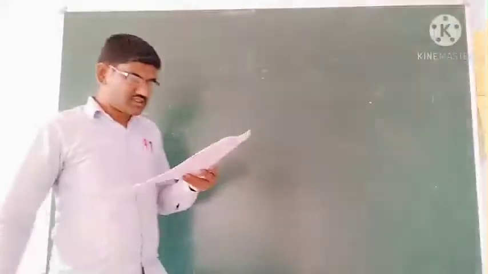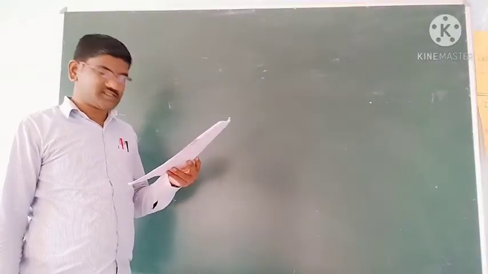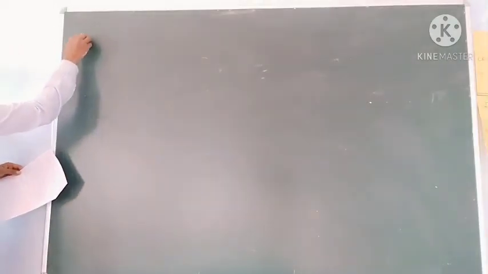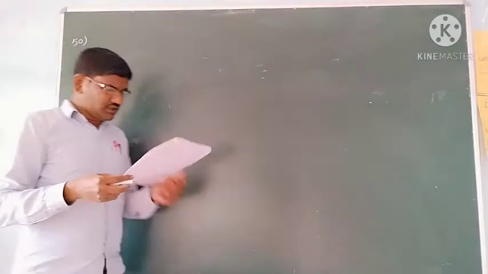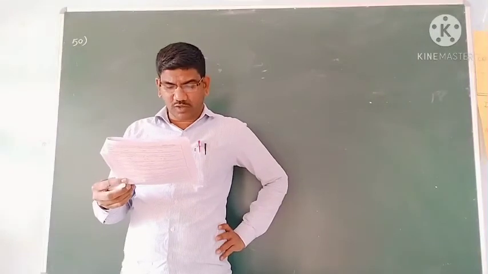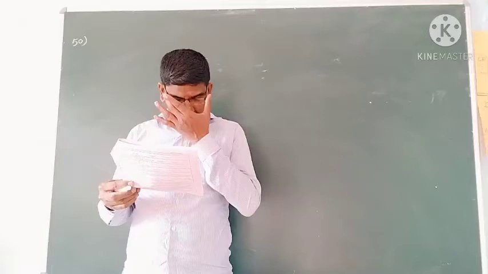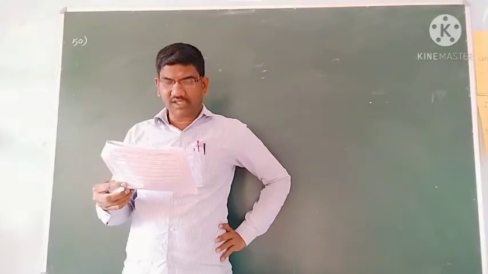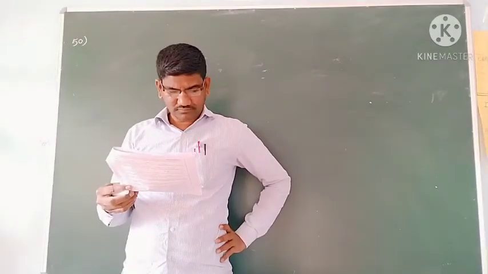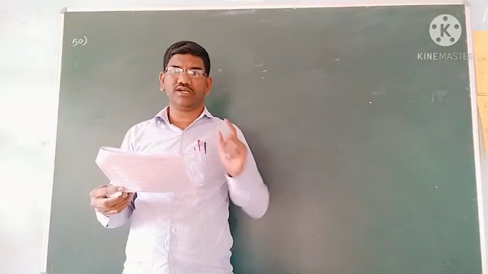Okay students, now the next one. Problem 49 is just completed, so now we'll go for problem number 50. In the 50, what is given, you see students: a magician projects balls vertically upwards in 1 second intervals.